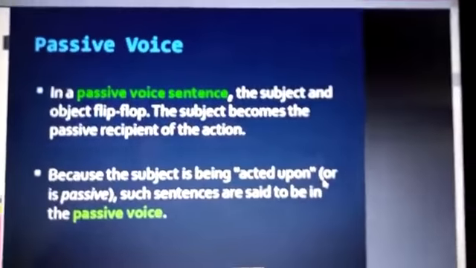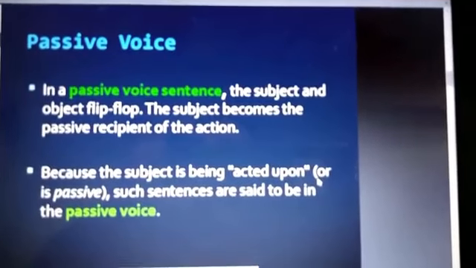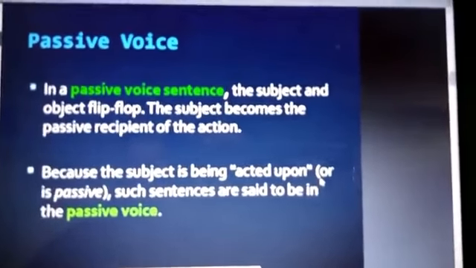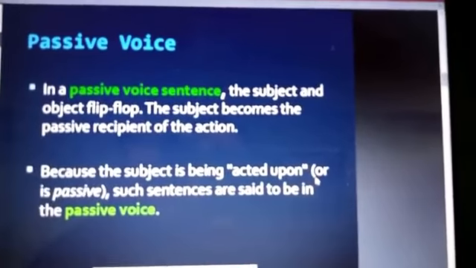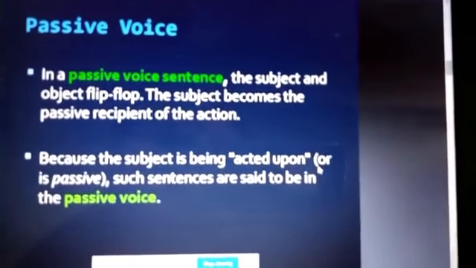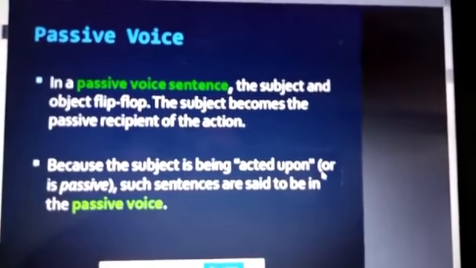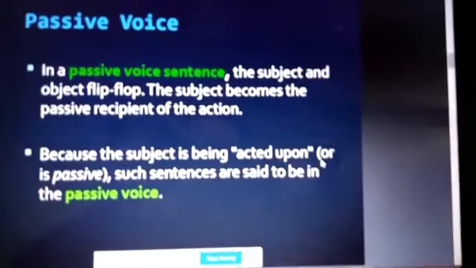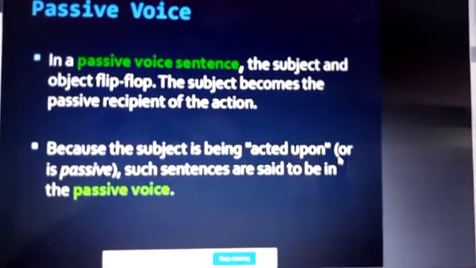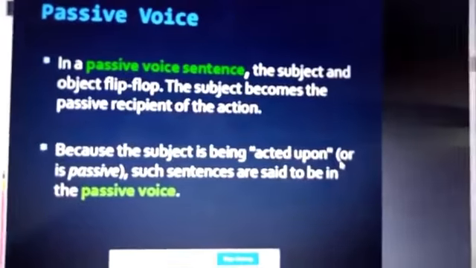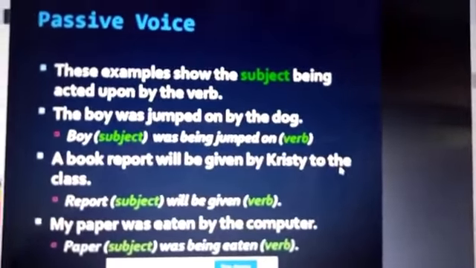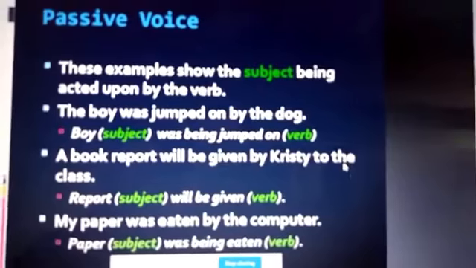In a passive voice sentence, the subject and object flip-flop. Flip-flop means interchange. In other words, you can say that the subject becomes the passive recipient of the action, or simply put, you can say that the subject of the active voice is the object of the passive, and the object of the passive voice is the subject of the active. Because the subject is being acted upon or is passive, such sentences are said to be in the passive voice. These examples show the subject being acted upon by the verb, the passive voice examples.